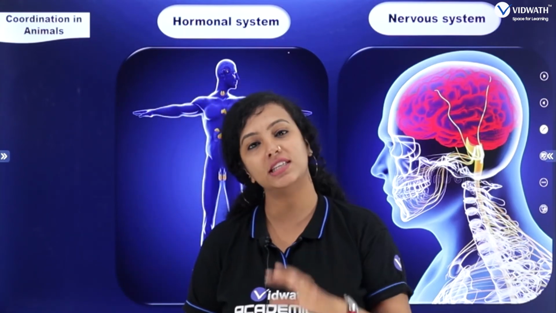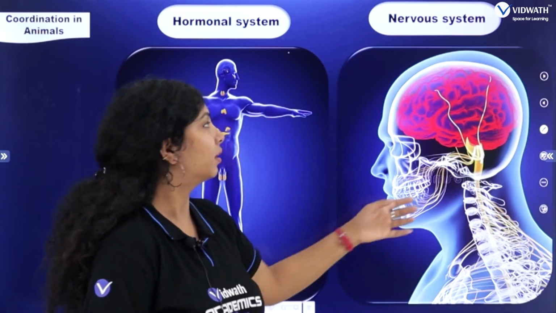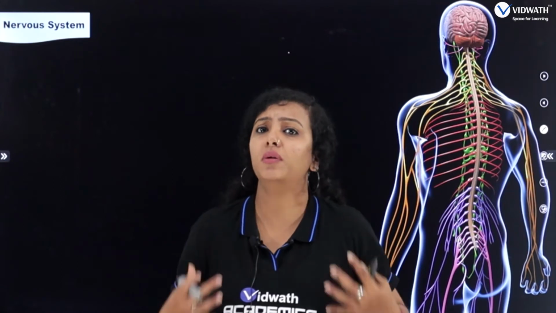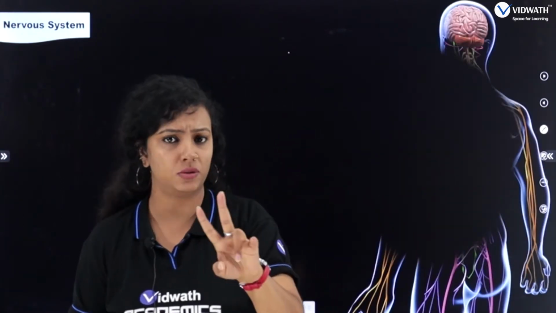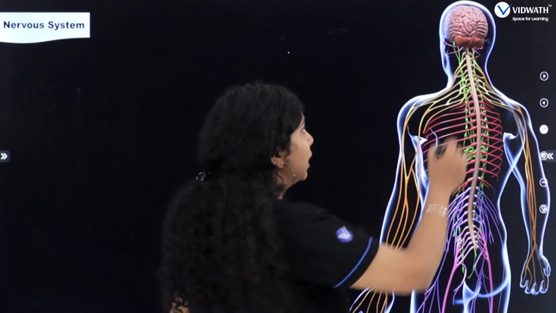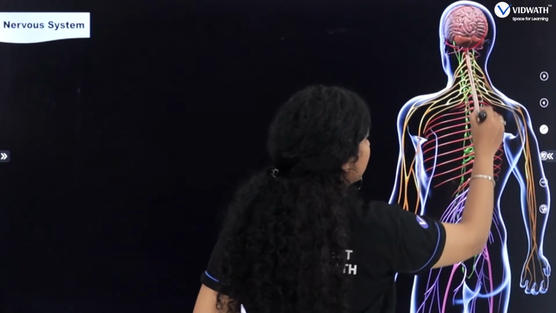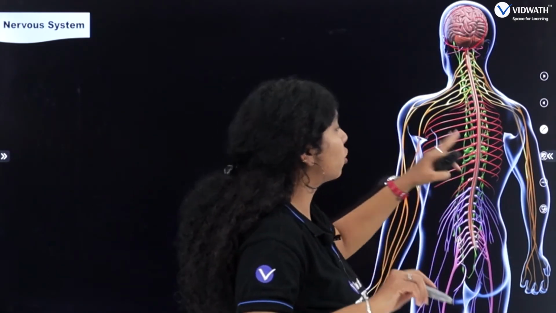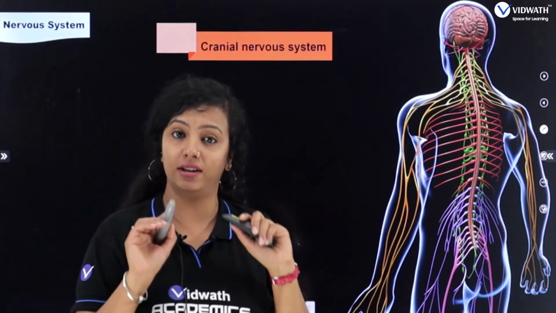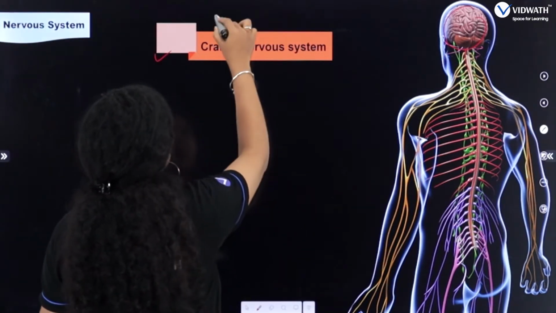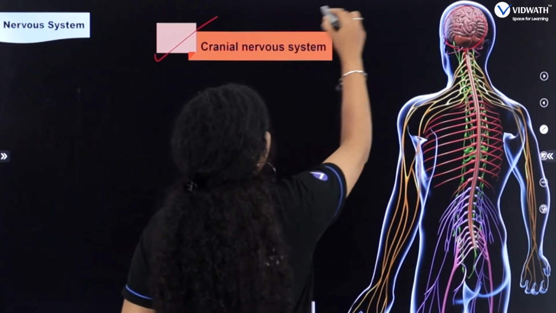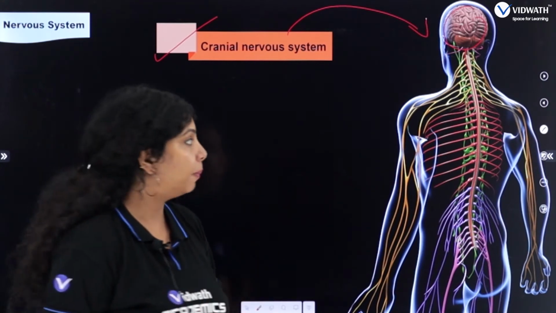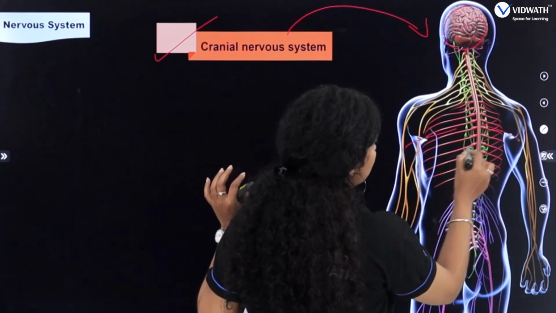Hope you understood. So, in this session, we will be learning a little more about the nervous system. Okay? Yeah, student. So, our nervous system, especially the human nervous system, has two types of system. One is this, the brain, and you can find one spinal cord which is running in the back region, right? Yeah, student. And this is called as what? The cranial nervous system. Okay? This is called as the cranial nervous system. The brain and the spinal cord is called as the cranial nervous system.